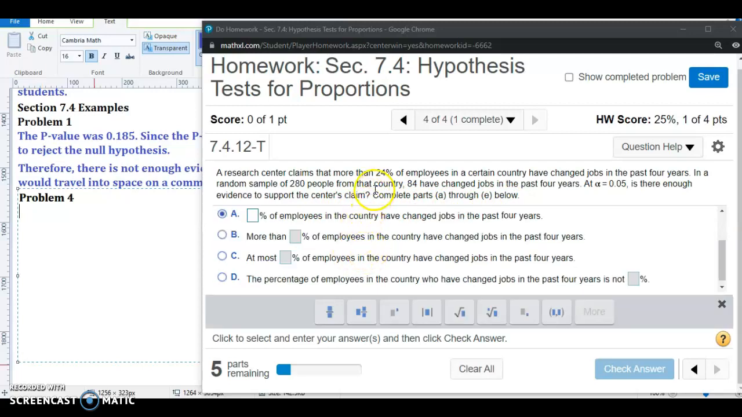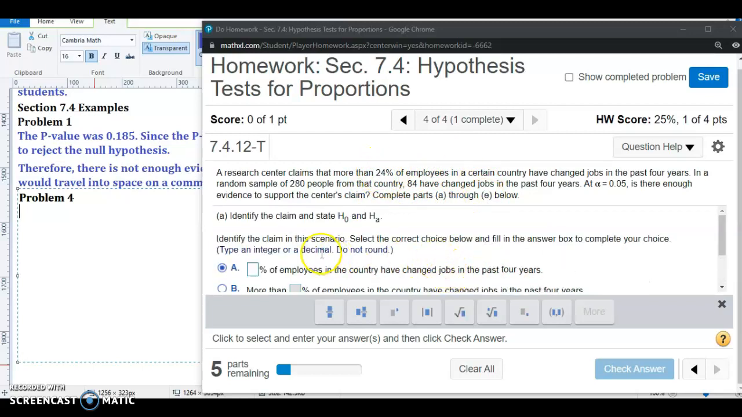Okay, so you may have noticed that the 24% in this problem was the same percentage that we saw in the previous example we did. That's a pure coincidence. For the problems in this section, this percentage won't always be 24%. It's going to change from problem to problem. But in any case, we're asked to identify the claim and state the null and alternative hypotheses.